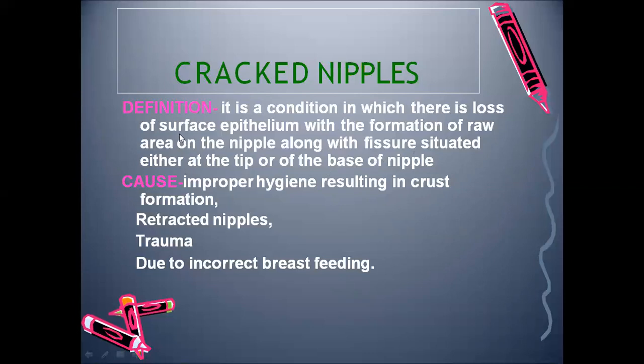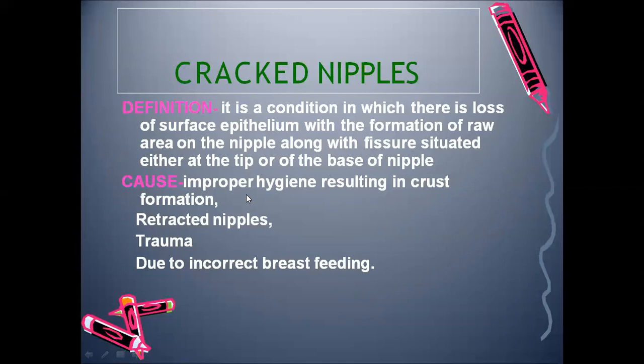So the surface epithelium, which is usually present, will be lost in that patient, and along with that there will be a raw area, and fissures can be situated at the tip or base of the nipple. That is cracked nipple. And what are the causes?